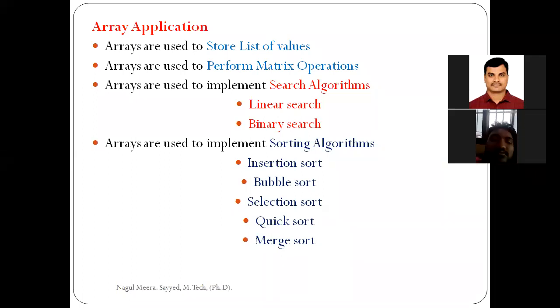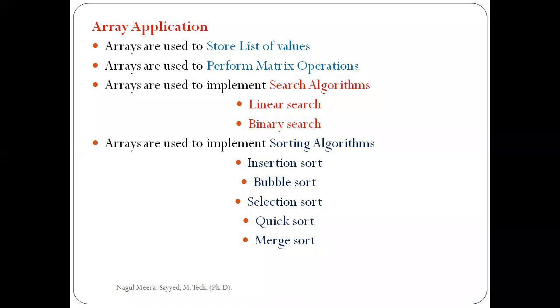Also, arrays are used to implement searching algorithms. What is the meaning of searching? Searching is nothing but finding whether a particular item is present in a list or not. There are different items, and if we want to check whether a particular item is available or not, this is called search. So arrays are used to implement searching algorithms.